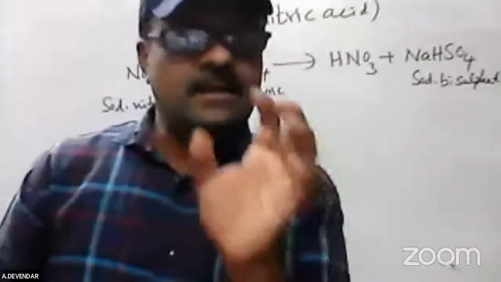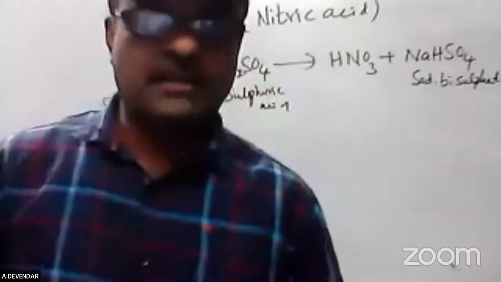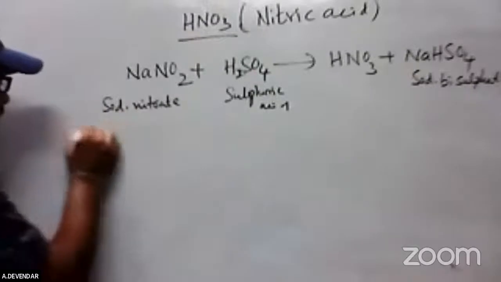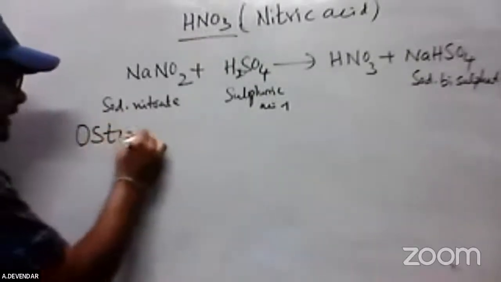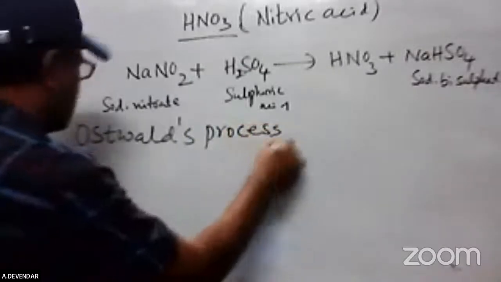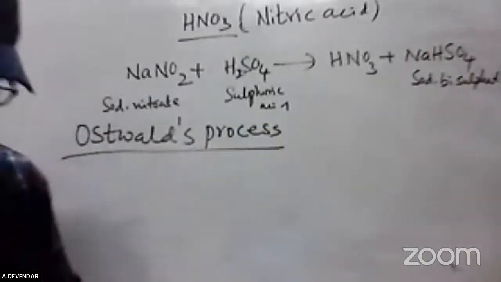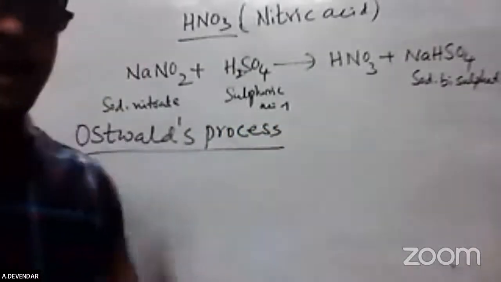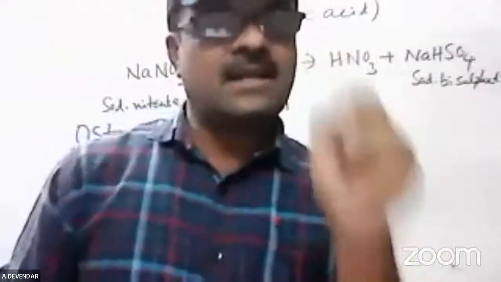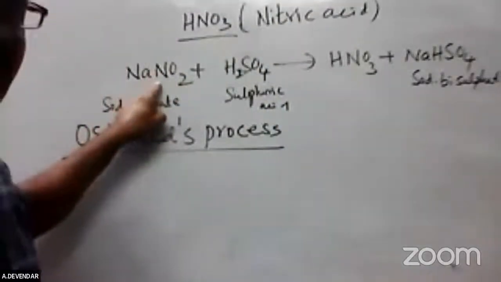They will ask this as a 10 marks question: how to prepare nitric acid by the Ostwald process? The Ostwald process is very important here. What is the Ostwald process, and what mechanisms are involved in it? In the Ostwald process, ammonia is the major raw material. In the ordinary preparation of nitric acid, the major raw material is sodium nitrate.